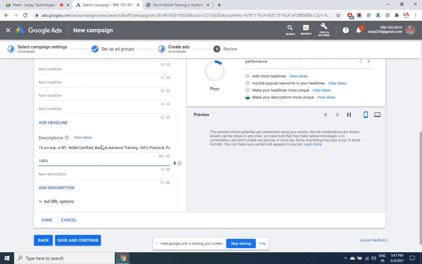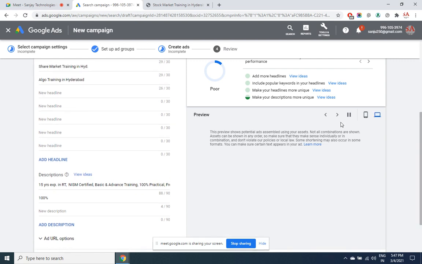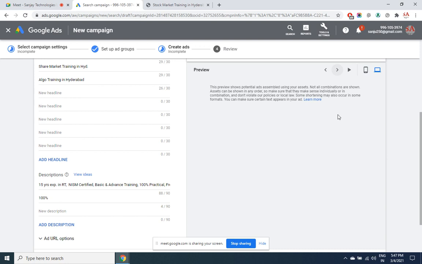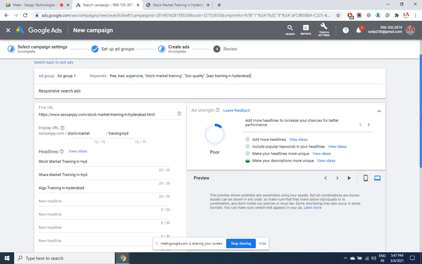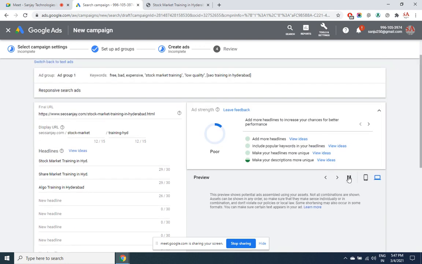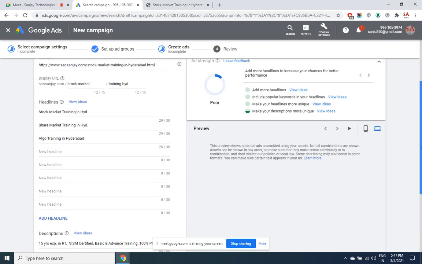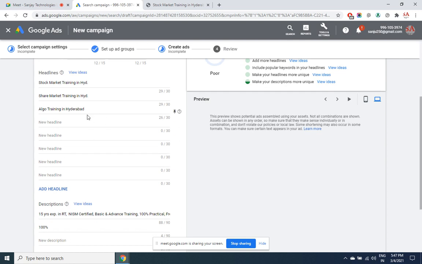Okay, this is one type of ad. You can have a preview of it. Not showing up here. Okay, let us finish this and then see.